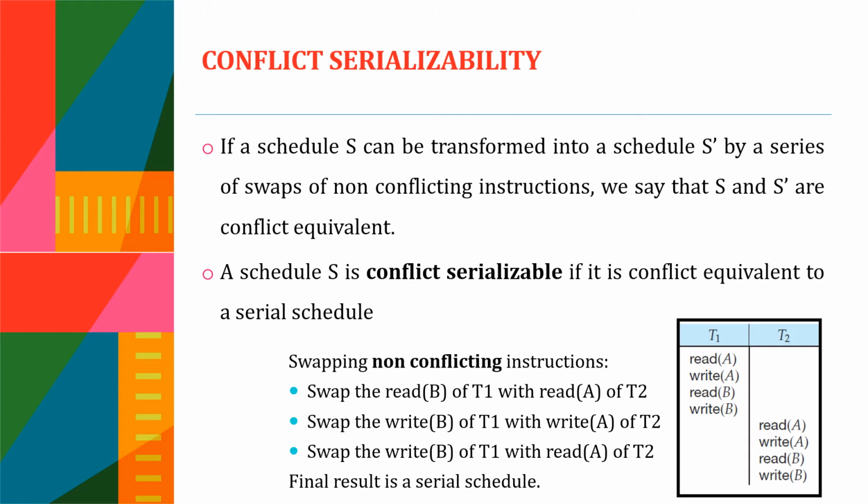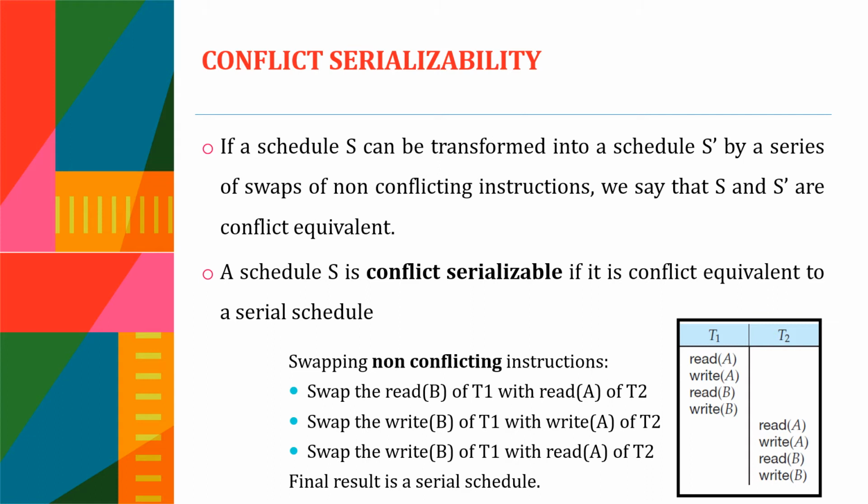We are given two transactions T1 and T2. Let us find out the non-conflicting instructions. Two operations conflict if they belong to two different transactions, and they access the same data item, and one of them is a write. Only if all the three conditions are satisfied can we say that the operations are conflicting.